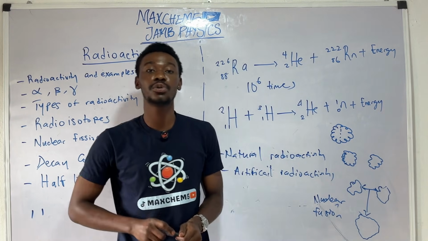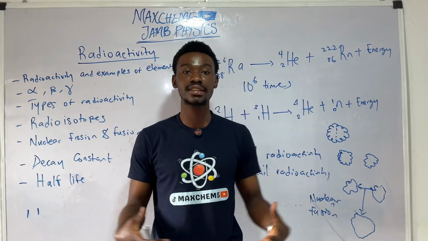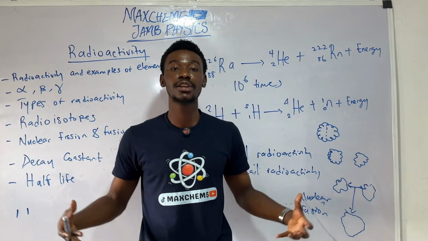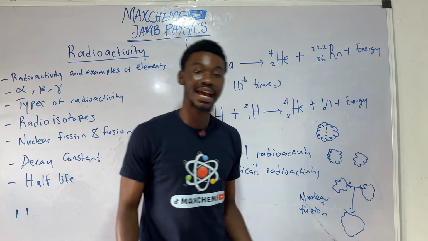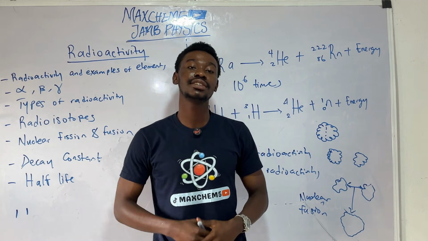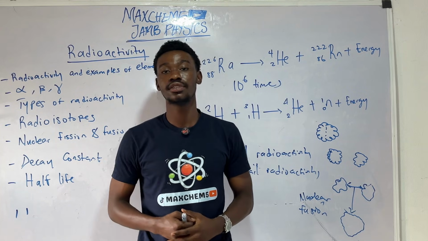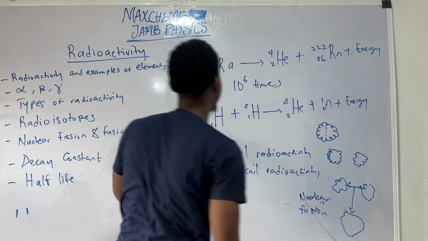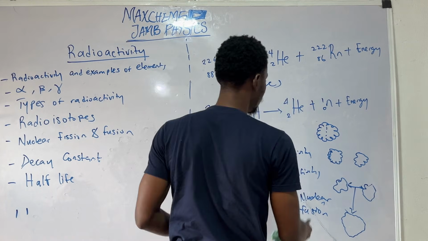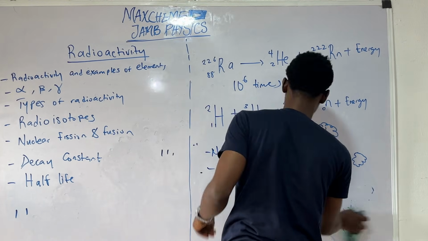And that is the process that goes on in the sun. The fusing of nuclei, helium particles and hydrogen particles. So that fusing of the nuclei is what creates the energy of the sun. So the sun uses nuclear fusion as well. And this equation here also demonstrates nuclear fusion.